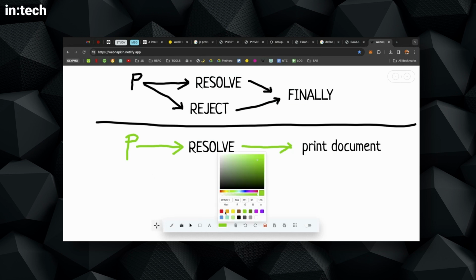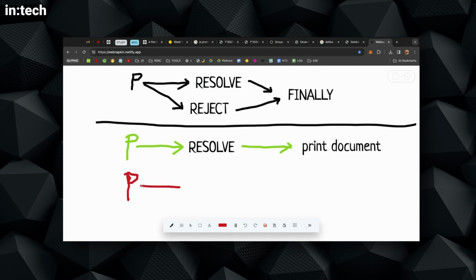Now, the next day we start the printer, we forgot to load the printer with ink, so we will go to this. There's no ink, we're out of ink, so we're going to go into rejected. And then, of course, we have to deal with this situation.